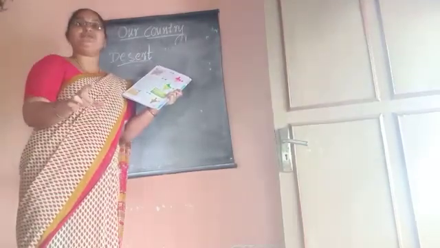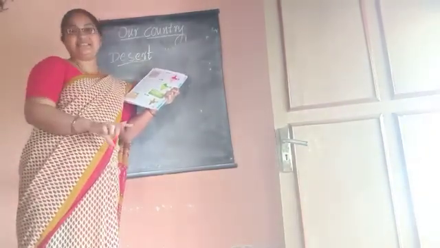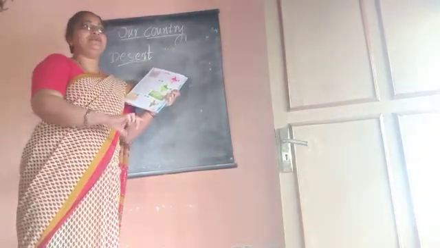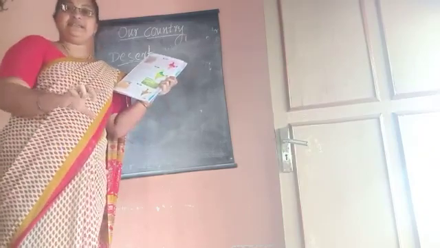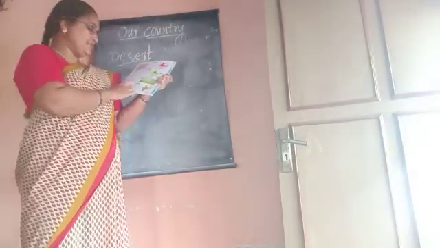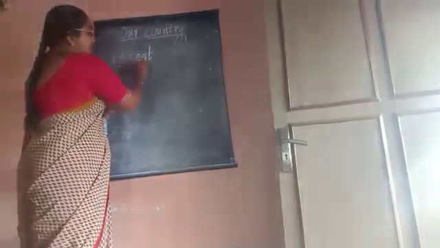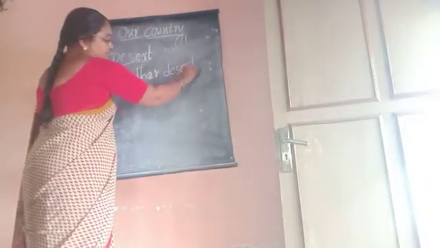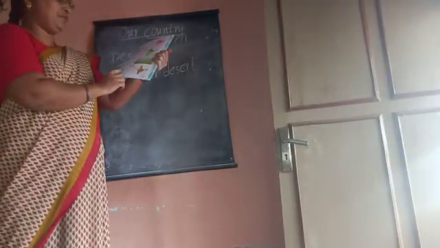It is not suitable for crops. It is a vast area covered with sand. The Great Indian Desert is known as the Thar Desert. It lies in the northwest part of India.